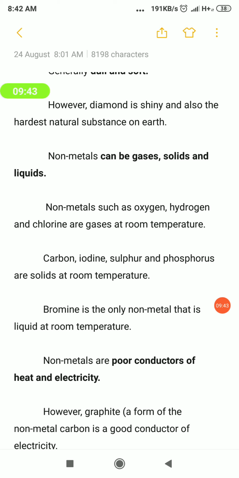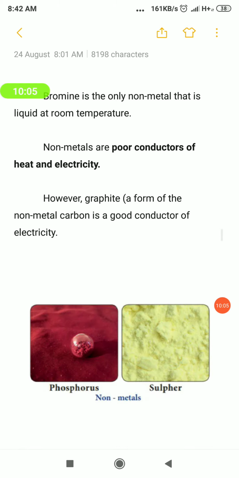In the case of metals we saw that they are good conductors of electricity, but non-metals are poor conductors of electricity, which means they won't allow the heat and electricity to pass through them. But here also there is an exception, graphite. Graphite is a good conductor of electricity even though it is a non-metal.